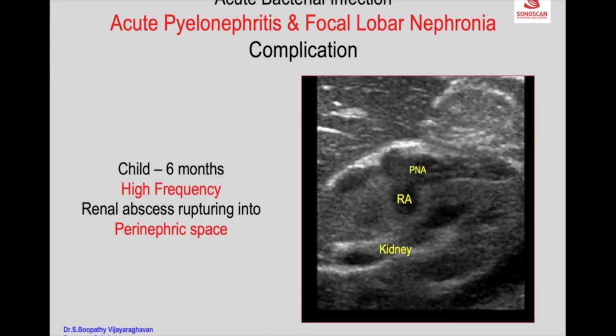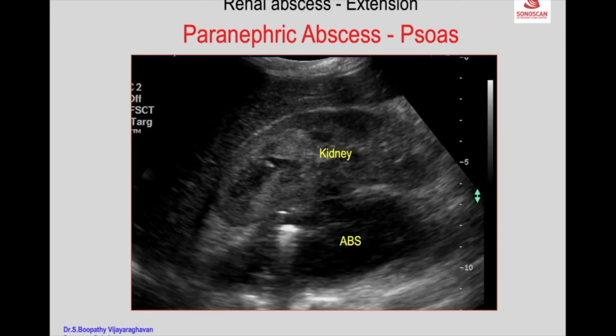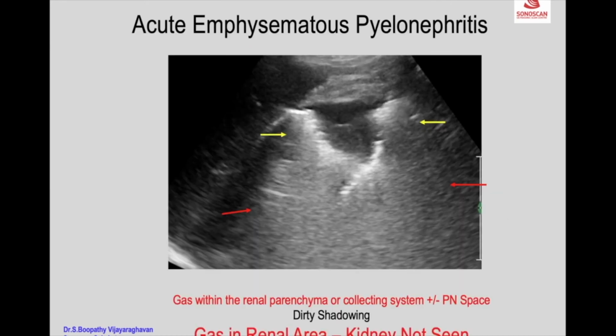So multiple abscesses, and a biconcave perinephric abscess, which is brought out very well with the high frequency scan. Outside the kidney, there is a paranephric abscess. Here you see the kidney, and the abscess has extended into the psoas muscle. In severe cases we see gas in the renal area, and the kidney is not seen separate from the gas when the amount of gas is very high. That is one of the classical appearances.